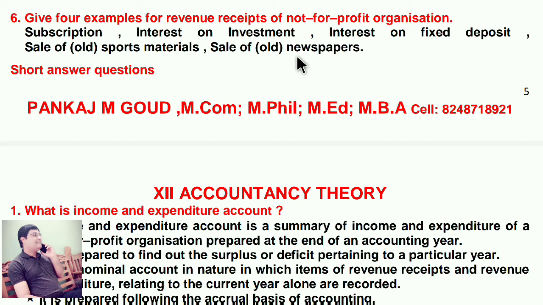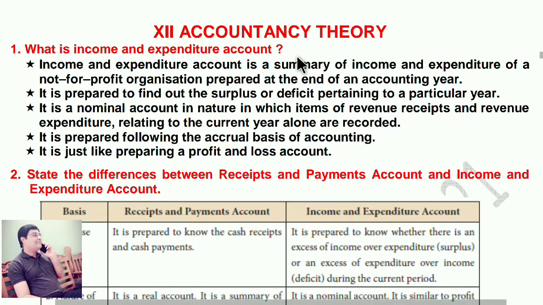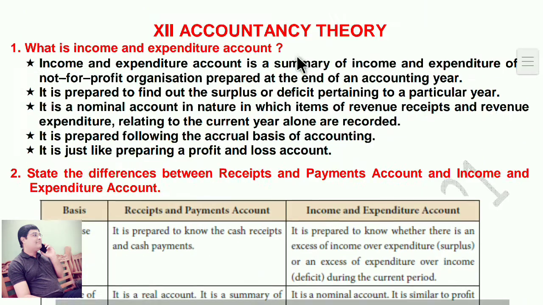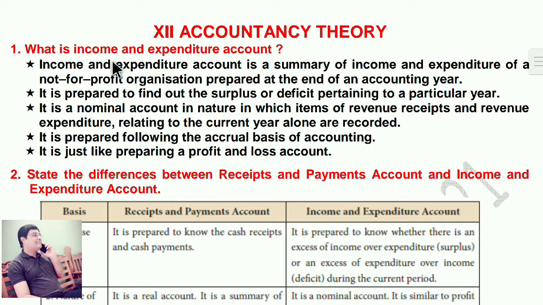Now, first question, what is income and expenditure account? Income and expenditure account is a summary of income and expenditure of a not-for-profit organization, prepared at the end of accounting year.